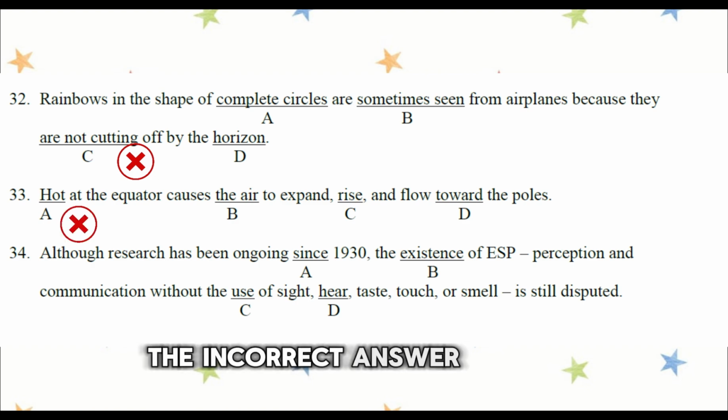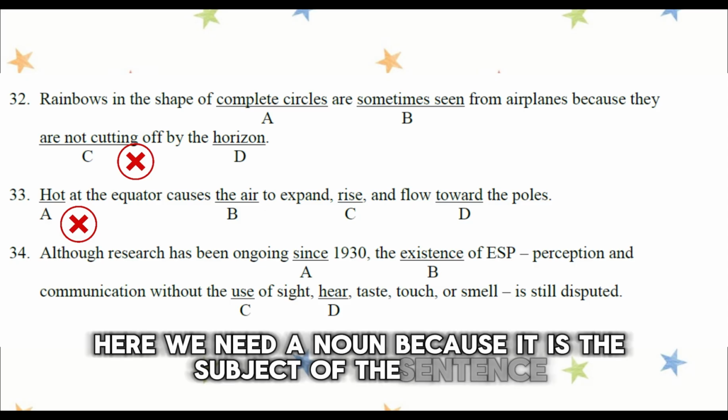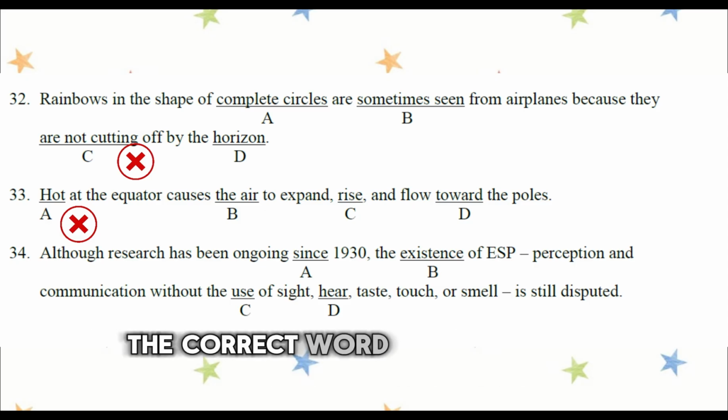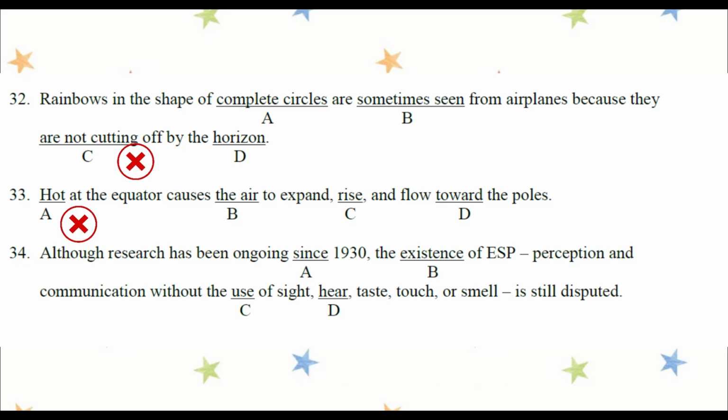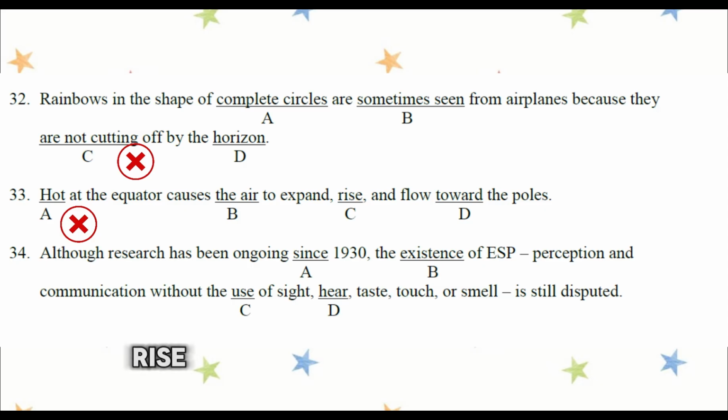The correct answer is A, hot. Hot is an adjective. Here we need a noun because it is the subject of the sentence. The correct word is heat. So the correct sentence is, heat at the equator causes the air to expand, rise, and flow toward the poles.